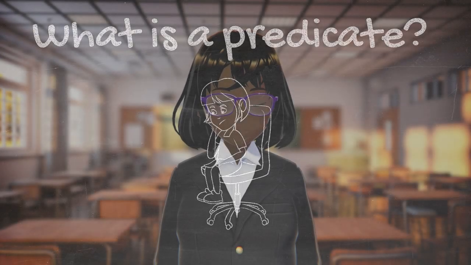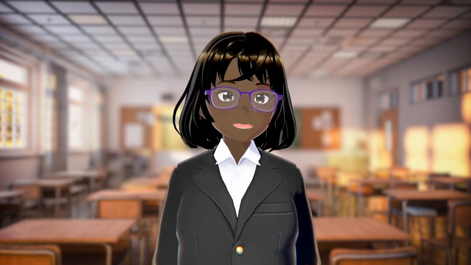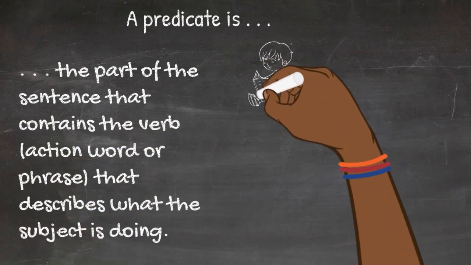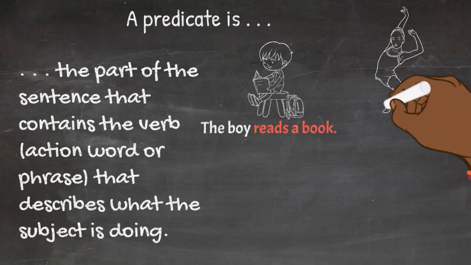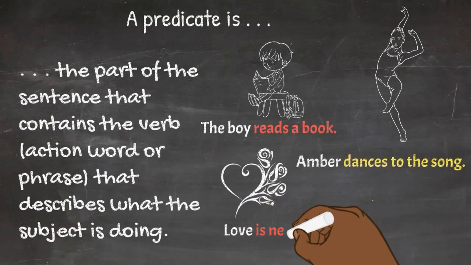Now, we know what a subject is, but what is a predicate? In a sentence, there is a subject, but there is also a predicate. A predicate is the part of the sentence that contains the verb. What is a verb? A verb is an action word or phrase. That verb tells us what the subject is doing in the sentence.